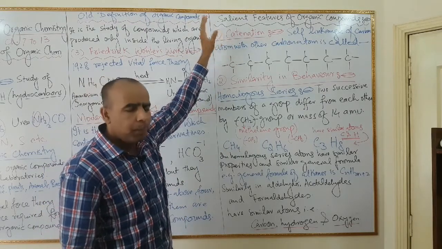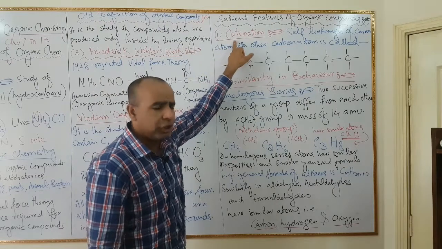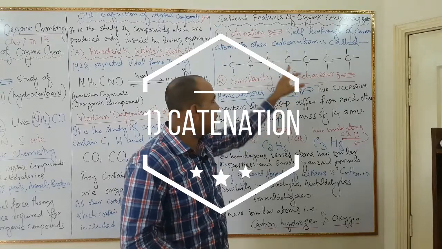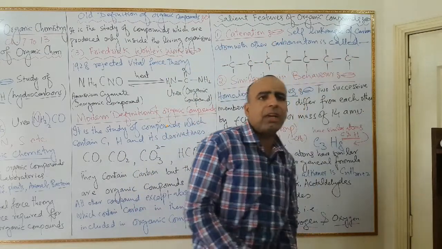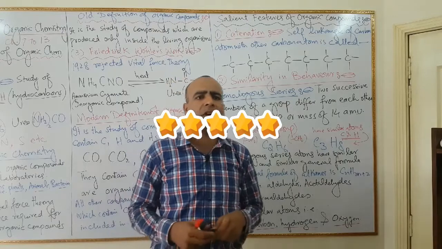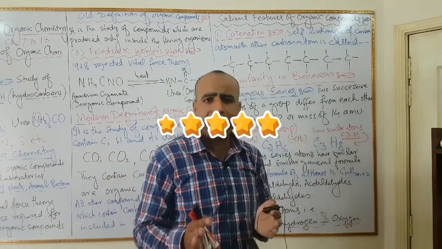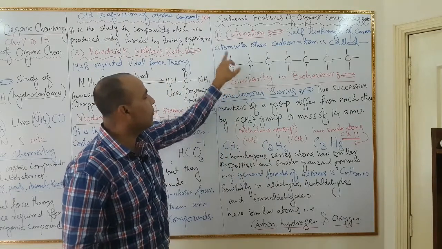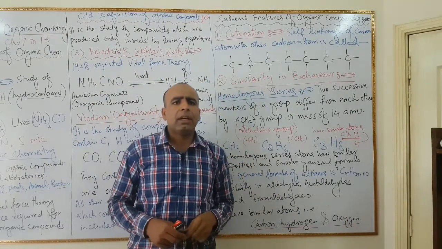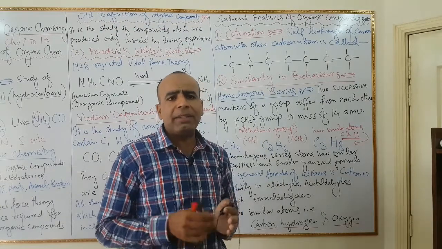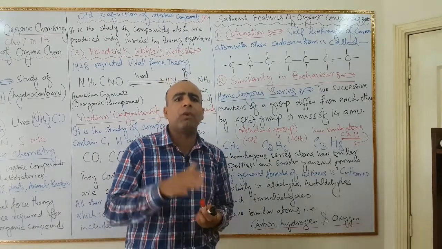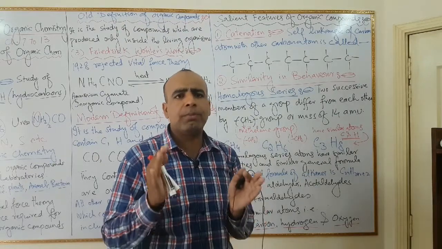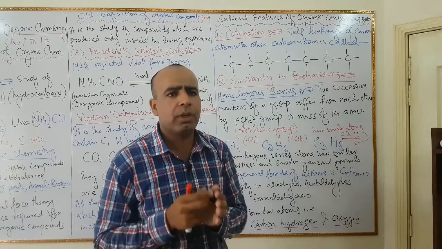Important feature number one, catenation. Catenation itself is an important short question. Self-linkage of carbon atom with other carbon atom is called catenation. As you know that carbon is tetravalent. Carbon has 4 valency. 1, 2, 3, 4. So when it combines with other carbon atoms, it produces covalent bond. Due to catenation, large complex molecules were produced.